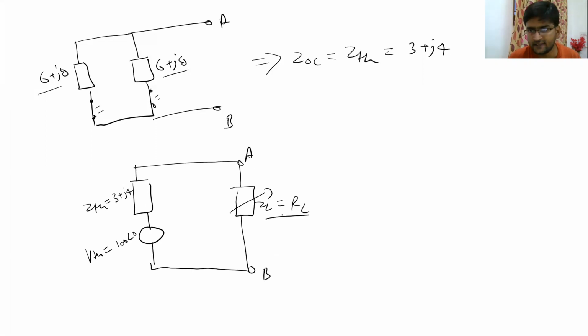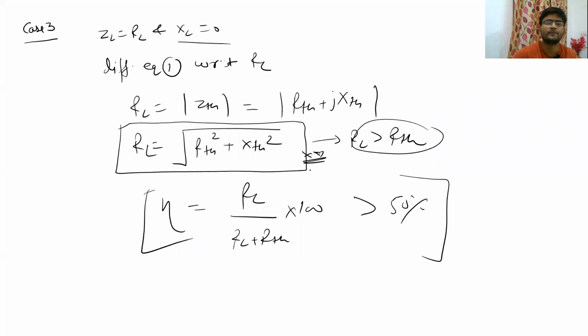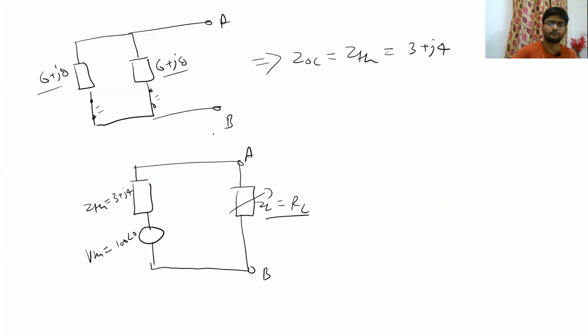Since this ZL is having only RL and there is no XL in this component, so this is the case 3 circuit of our AC circuits for the maximum power transfer theorem. For this case, we saw that for calculating maximum power, we have to have RL equal to under root of the magnitude of ZTH, which means under root RTH plus XTH whole square.